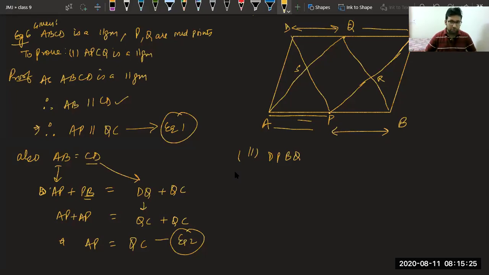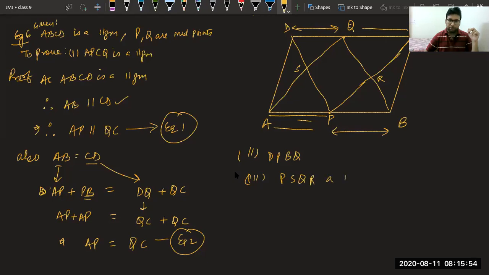Yes, are you able to understand? This is a similar one, just the quadrilateral is changed. Yes, it is done by the same process. You can say that the half DQ is also parallel to PB and they are equal. Therefore, DPBQ is also a parallelogram. Finally, we have to prove the smaller one. That is the third part. This I will prove for you.